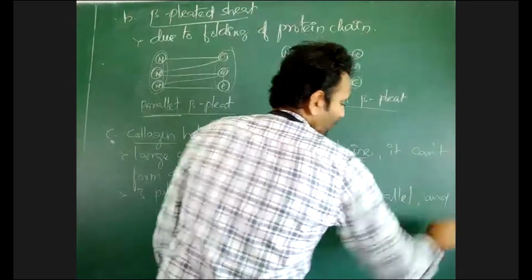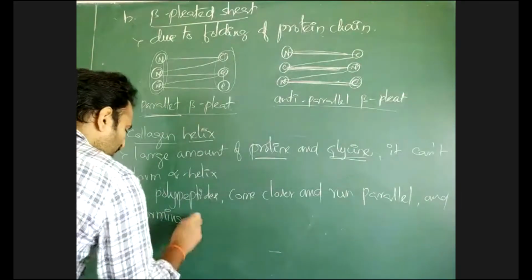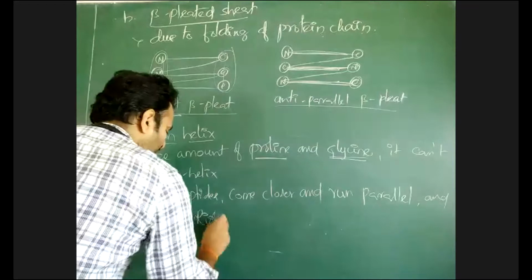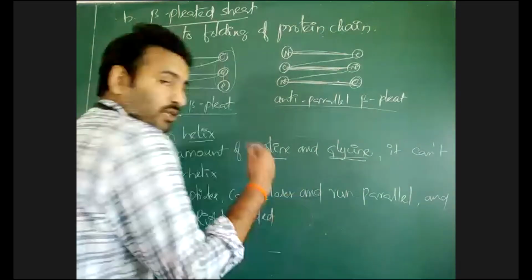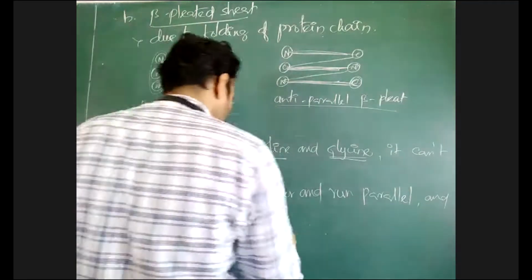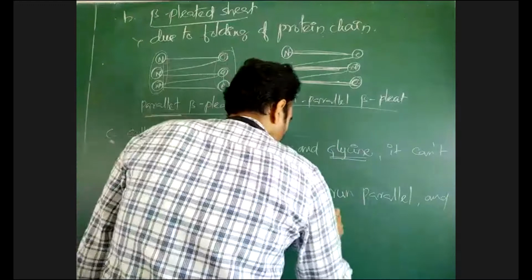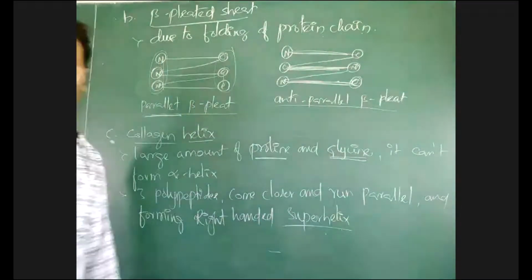Right-handed means the coiling, twisting, rotation is right-handed. So that right-handed coiling is forming a superhelical structure.